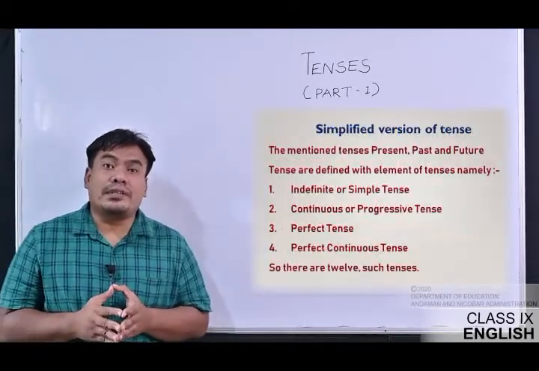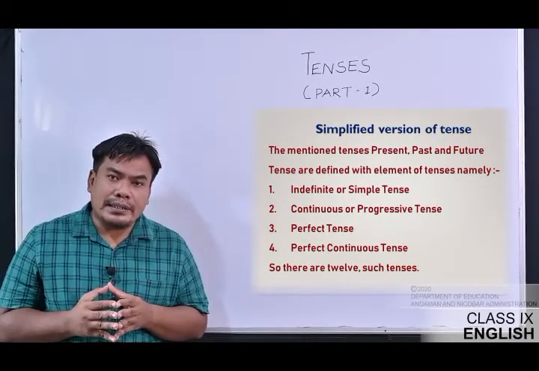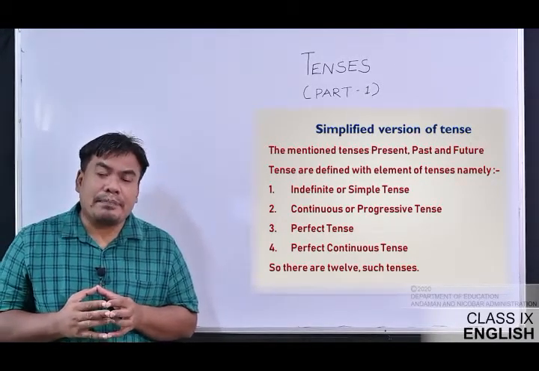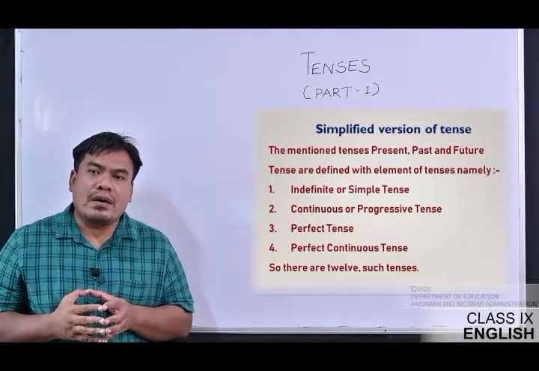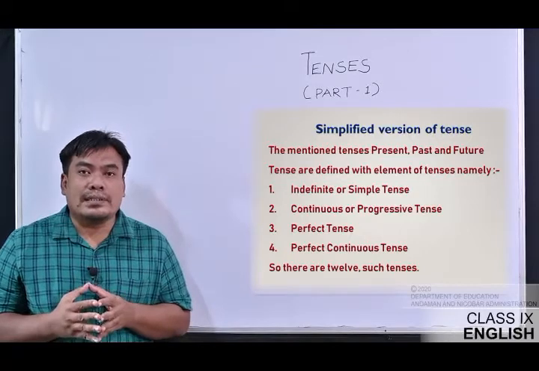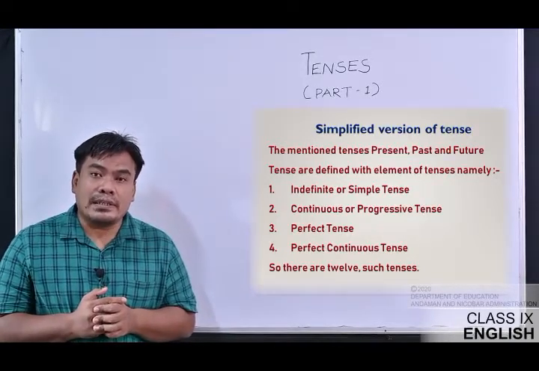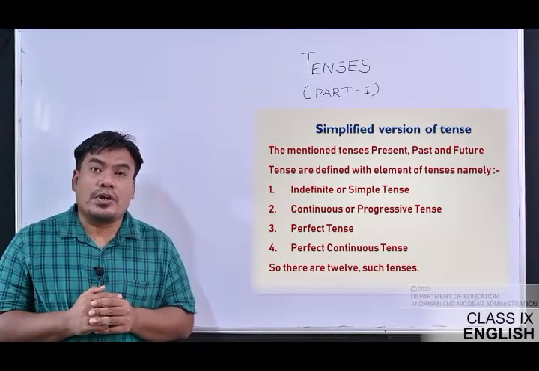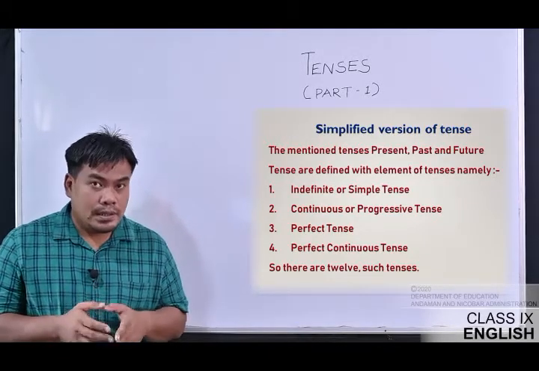The simplified version of tense. The mentioned tenses, present, past, and future, are defined with elements or sub-tenses, namely the indefinite or simple tense, the continuous or progressive tense, the perfect tense, and the perfect continuous tense.